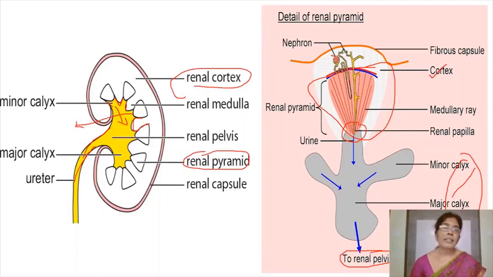In our next class, we'll go to the next part of the human excretory system, that is ureters, then urinary bladder and urethra.